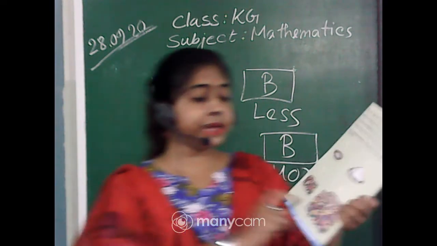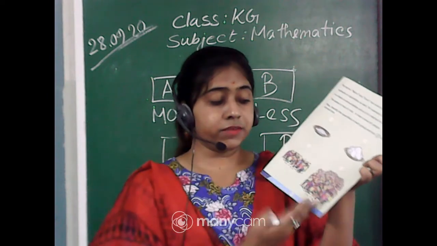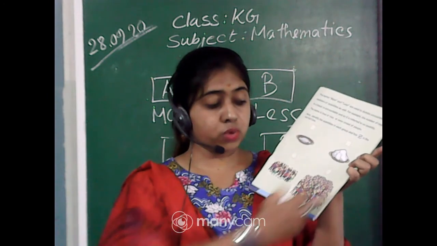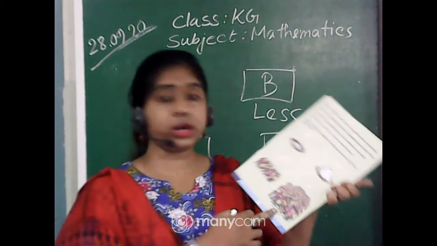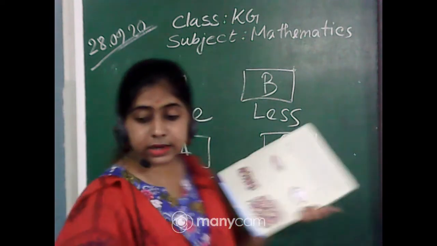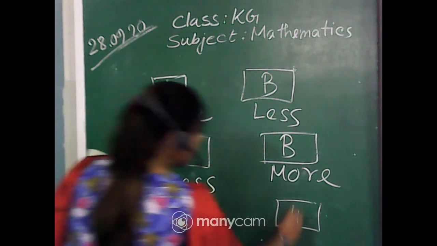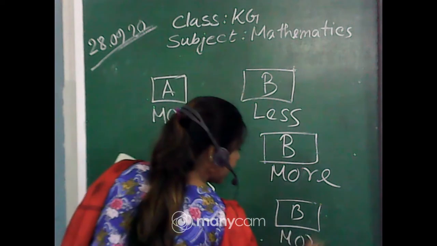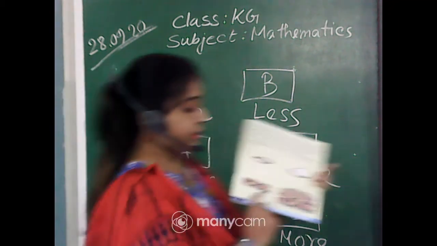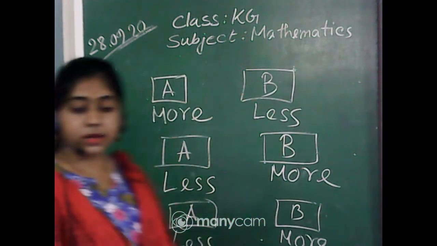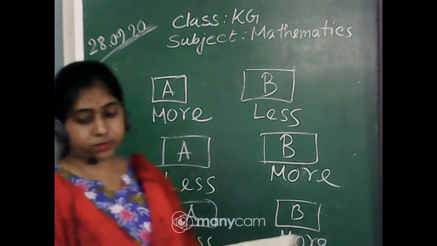And the next one, you can see so many people are there, and which one is more? Obviously, the right side, so many people are there, so crowded, we are not able to count them. So the right side is more, that is B, and the left side A is less. Yes, Shamantak has also written, very good. A is less and B is more, very good.